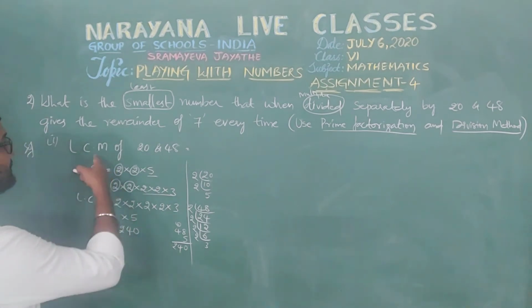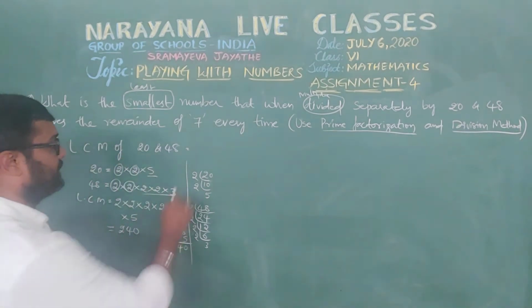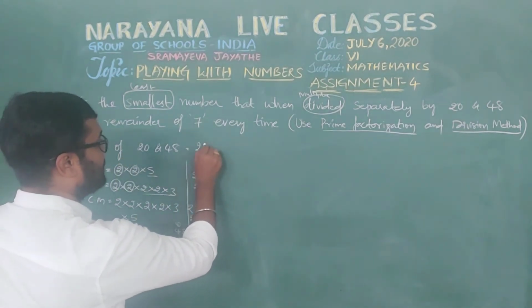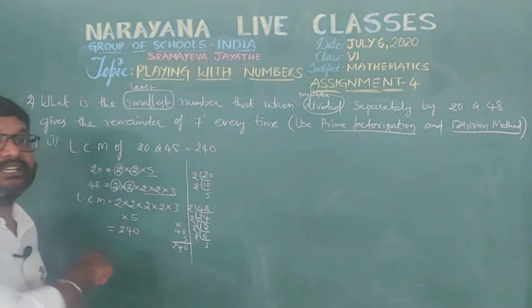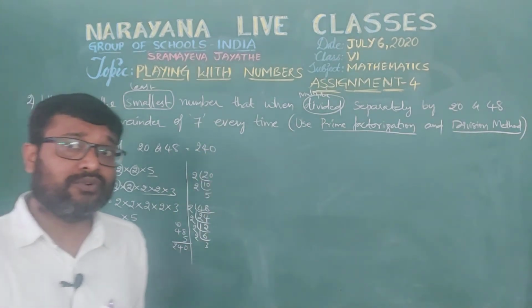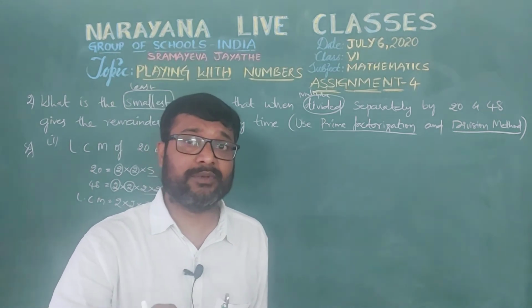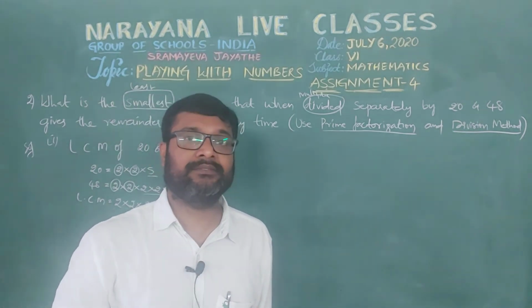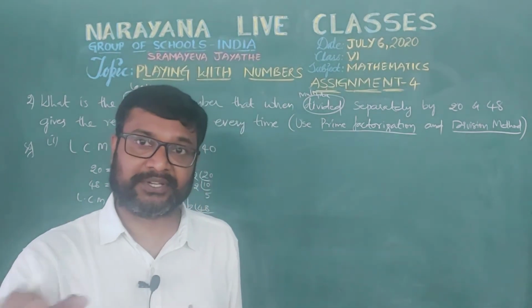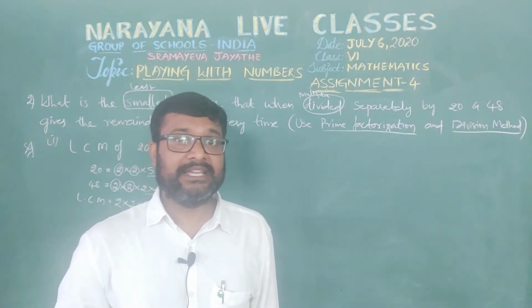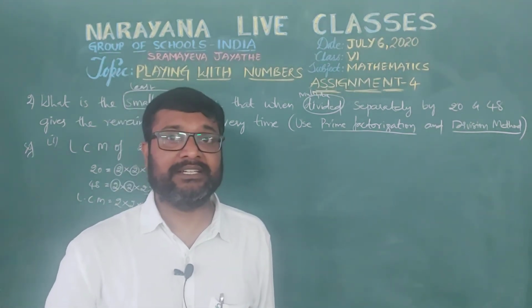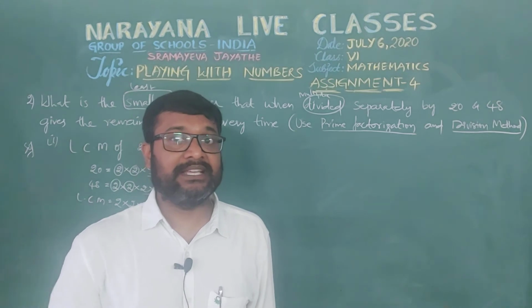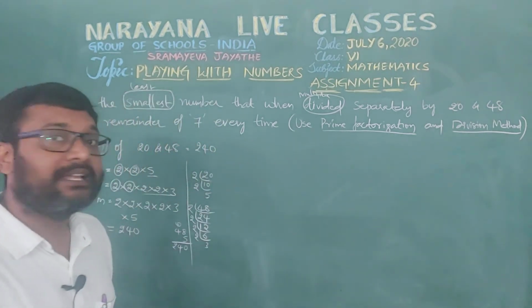So 240 is the LCM of 20 and 48. But 240 is exactly divisible by 20 and 48 respectively. But here he is not saying exactly divisible. Why? He said that here the remainder is 7.